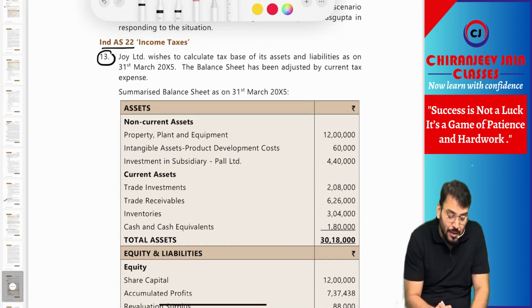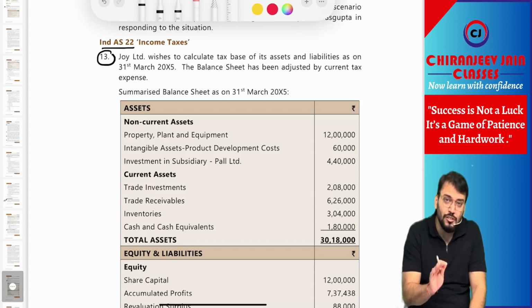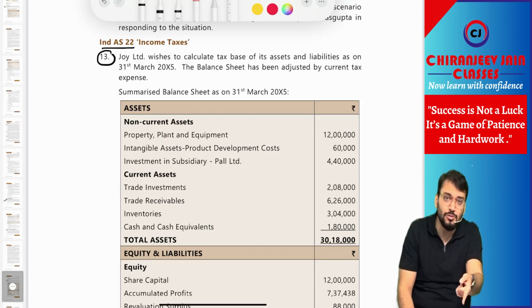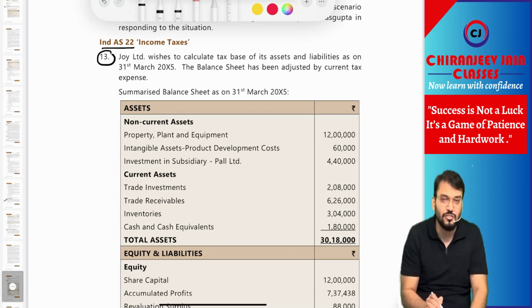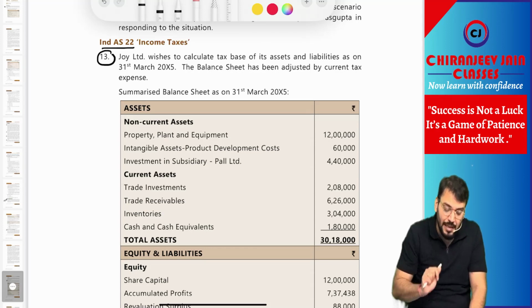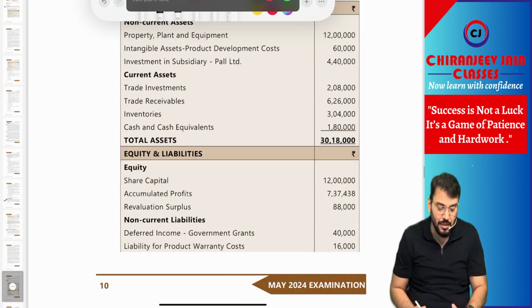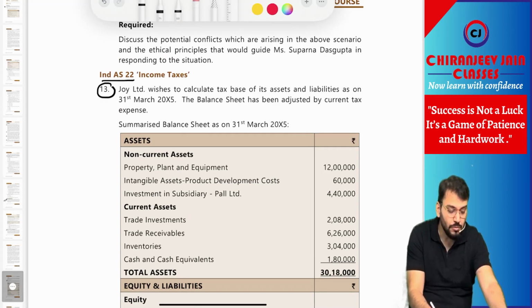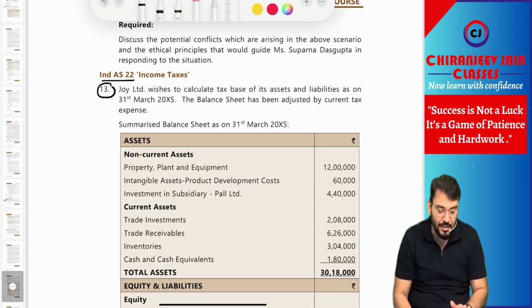Then coming to Ind AS 12, question 13. This is also a question from ICAI resource from new scheme syllabus. A new question has been introduced in the new scheme syllabus study material, and that was illustration number 1 in ICAI study material. That question has been given in RTP. So of course we'll have a discussion on this because this is the new question incorporated in ICAI study material, now given in RTP. So there is a chance that this question can come in exam. Understood? Yes, sir. So question 13 is related to Ind AS 12.